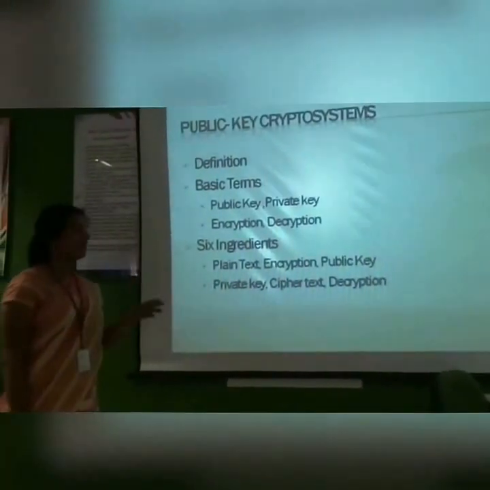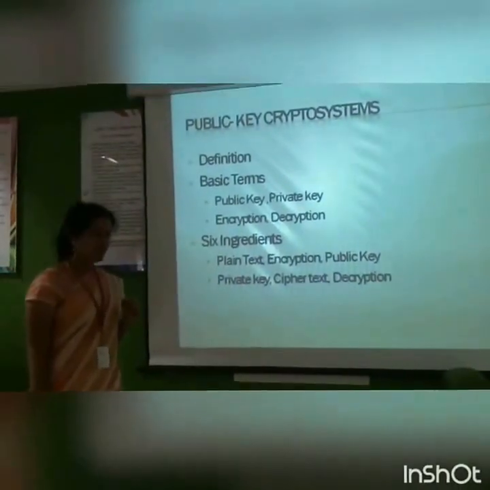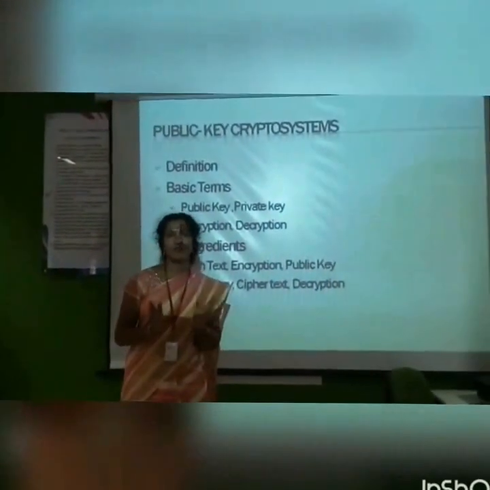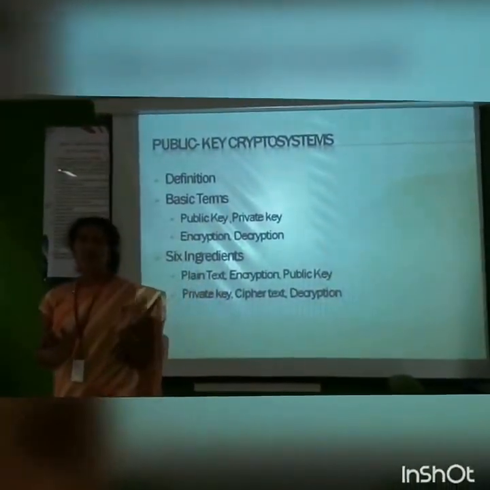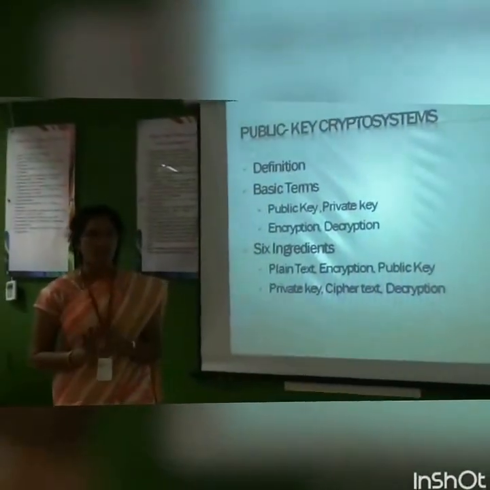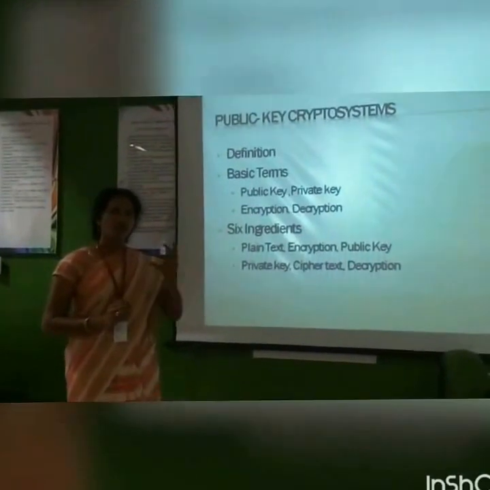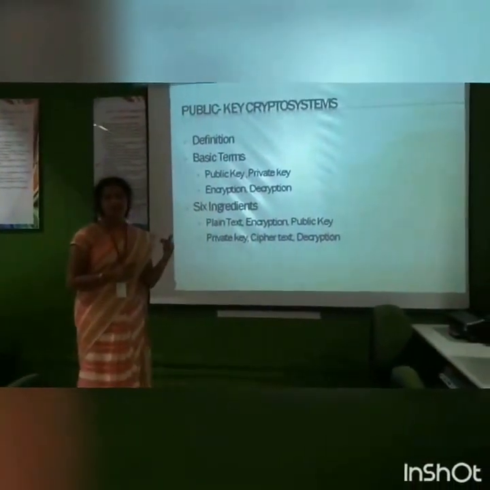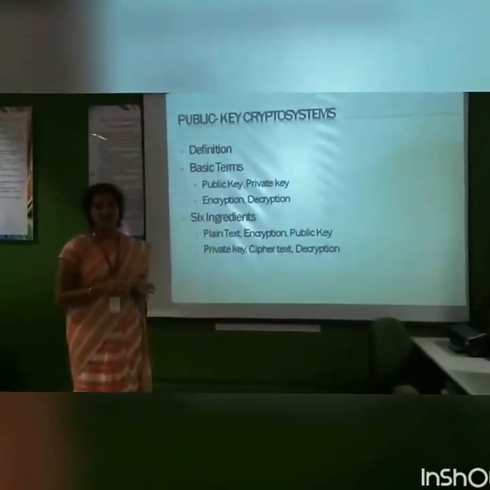Let me tell you encryption with an example. Consider we have two persons, A and B. I want to transfer a message, Pratyusha Engineering College, from the person A to the person B. If the message is to be secured, and any third person reads the message, it should not be understood by that person.